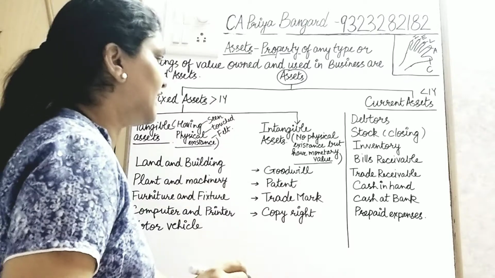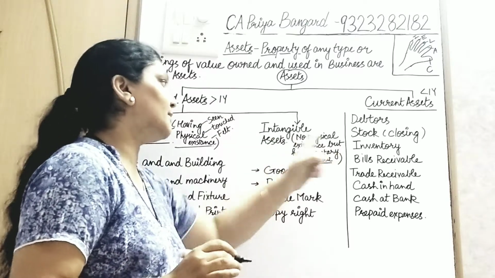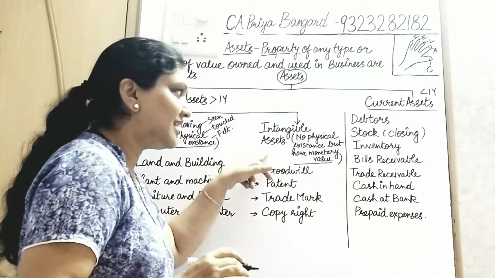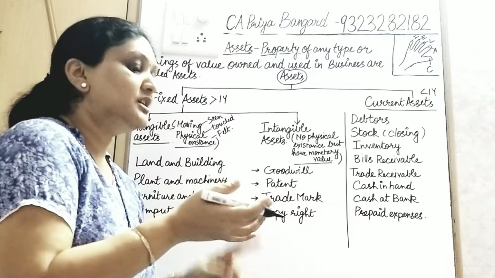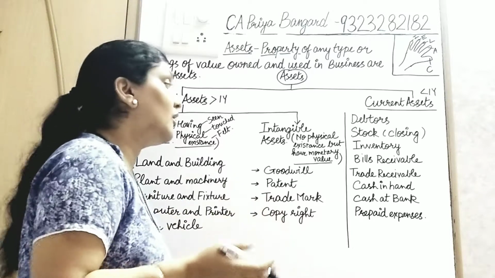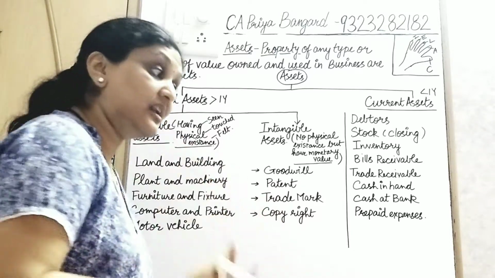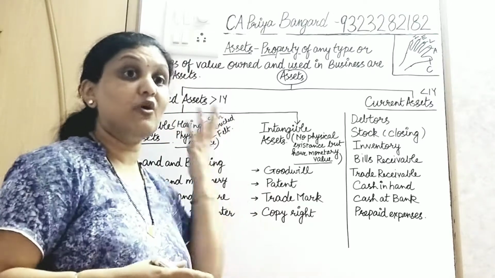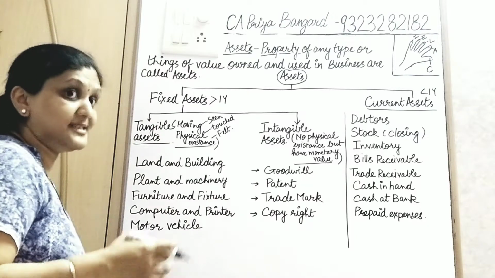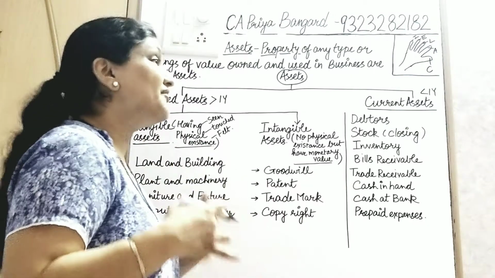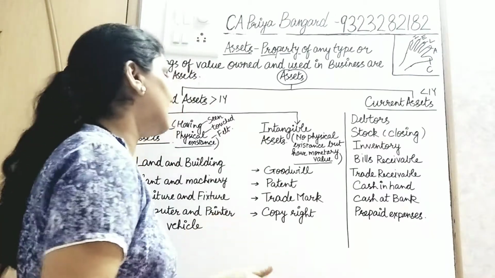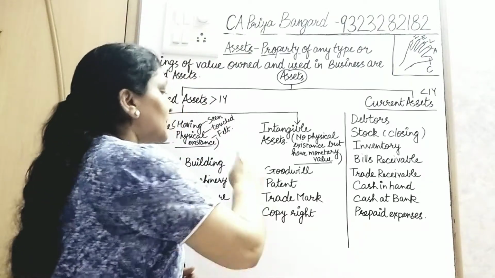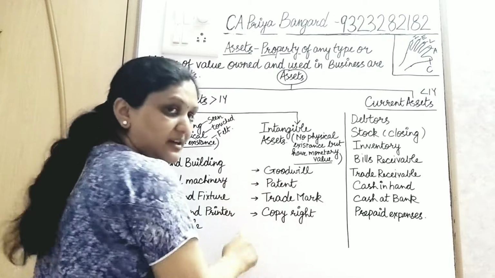What are intangible assets? No physical existence but they have monetary value. Do they have physical existence? No. Can you touch them? Can you feel them? No. But they have monetary value. There are companies whose intangible assets have more value than their physical assets, because of the reputation these companies carry. So the 4 intangible assets you need to remember are goodwill, patent, trademark and copyright.